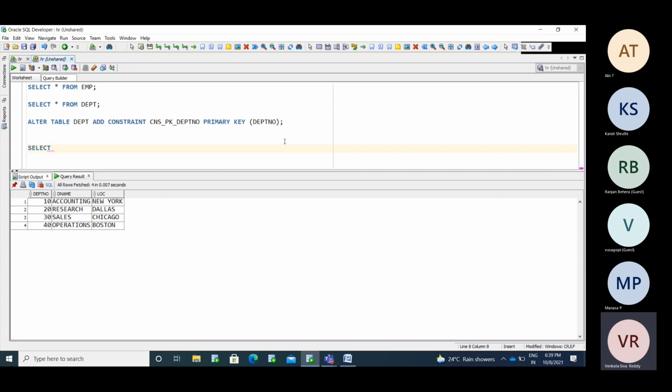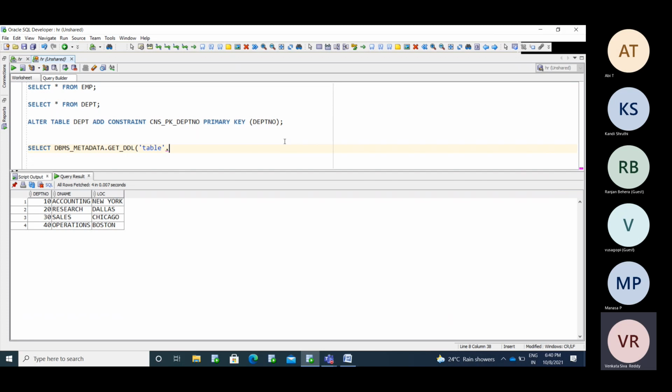We have a package for that: DBMS underscore metadata dot get underscore DDL. This will help you get the table definition, how you created the table while defining it.